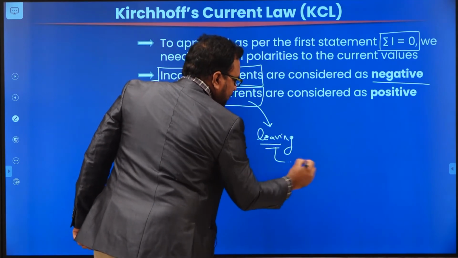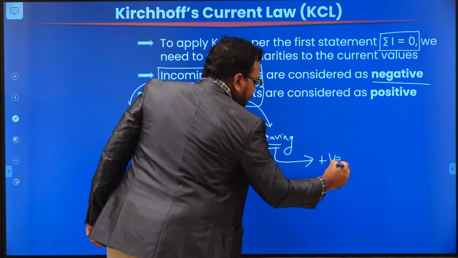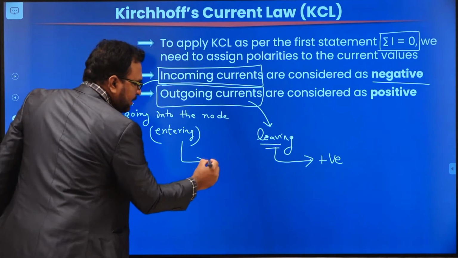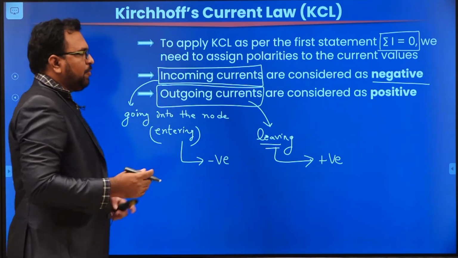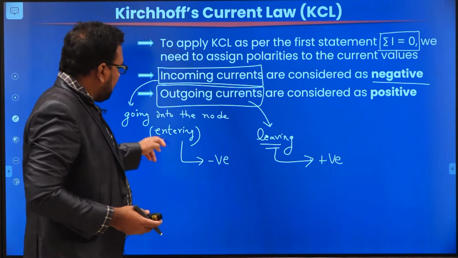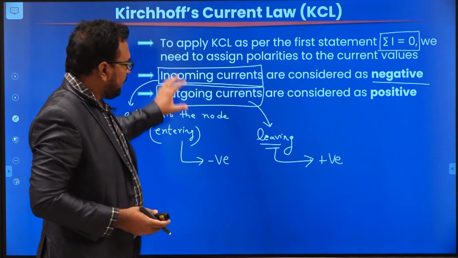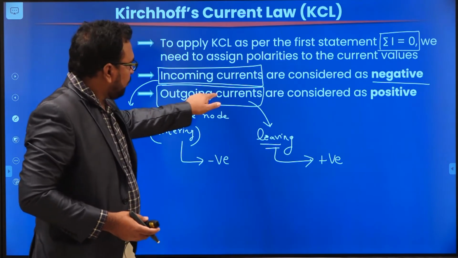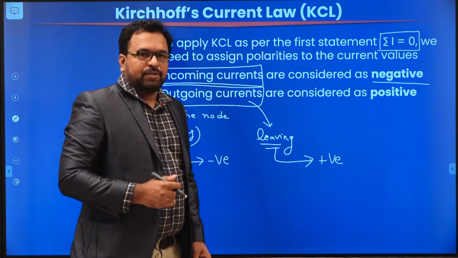These leaving currents we are going to consider as positive. Entering currents are considered as negative. So how are we going to assign the polarity sign? The incoming currents, the entering currents, we are going to give a negative sign. For outgoing currents, we are going to give a positive sign.